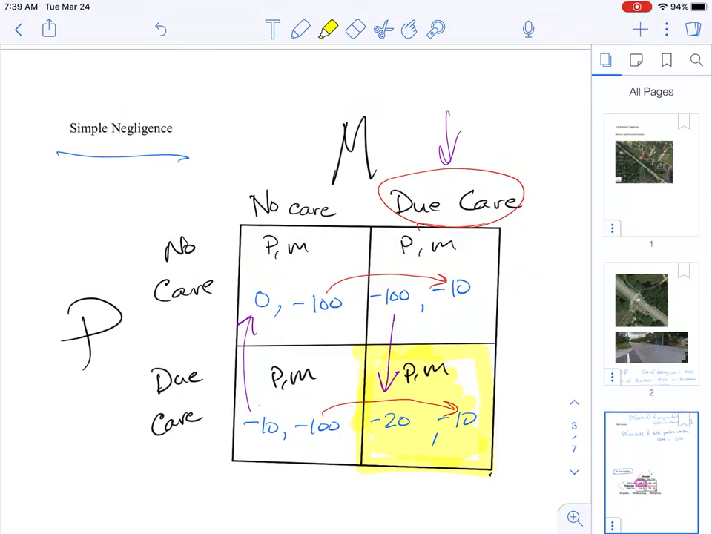All right, that's simple negligence. Let me stop here and then we'll pick up with the last couple.